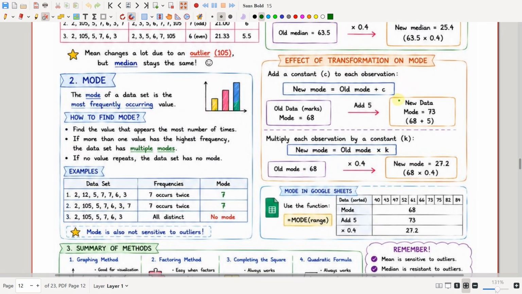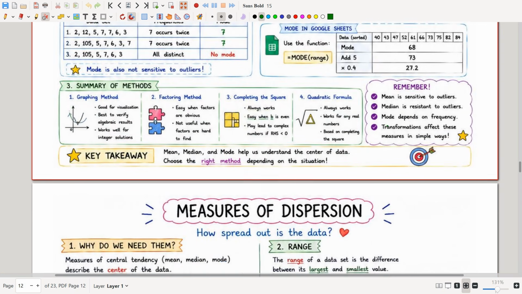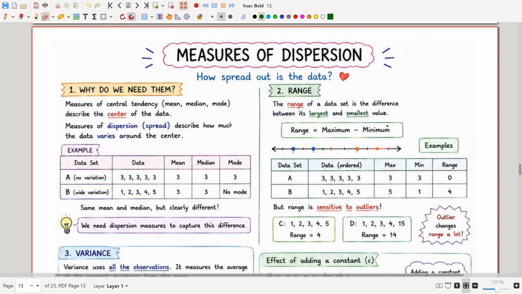And when you multiply each observation by a constant k, the mean, median, and mode will also be multiplied by that constant. Another thing you have to remember is that the mean is affected by outliers, while mode and median are not. So now we saw the measures of central tendency: mean, median, and mode.